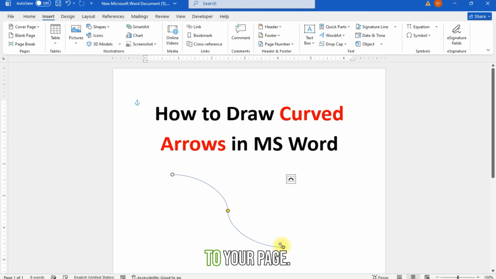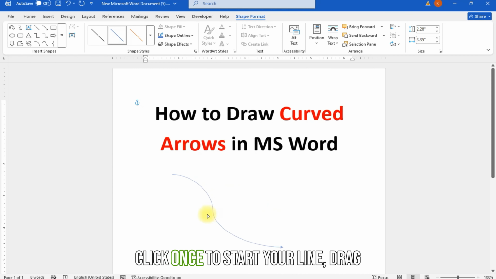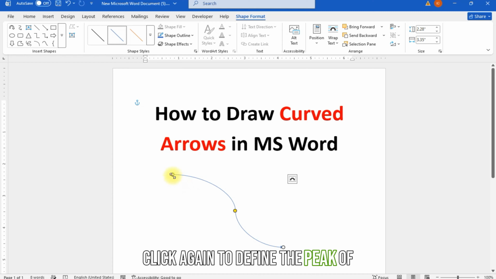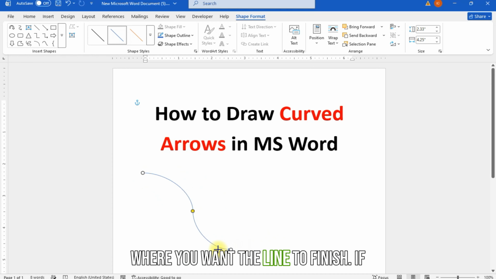Now, bring your cursor down to your page. Click once to start your line, drag it downward, click again to define the peak of your curve, and then double-click where you want the line to finish.